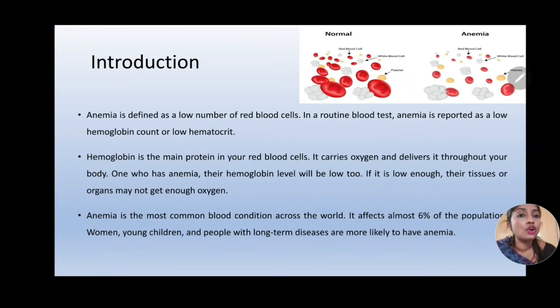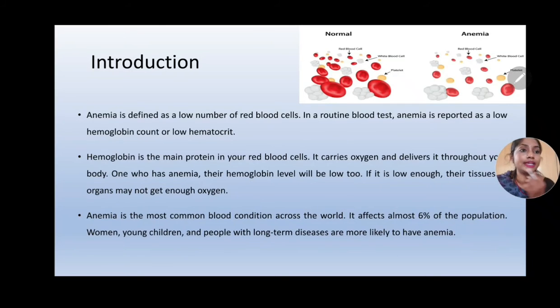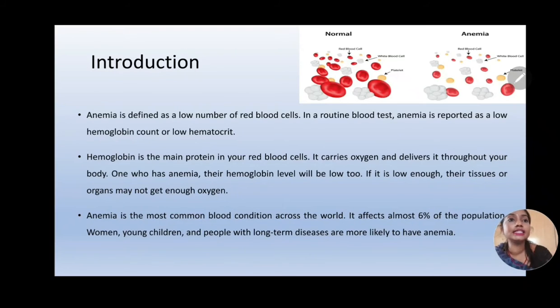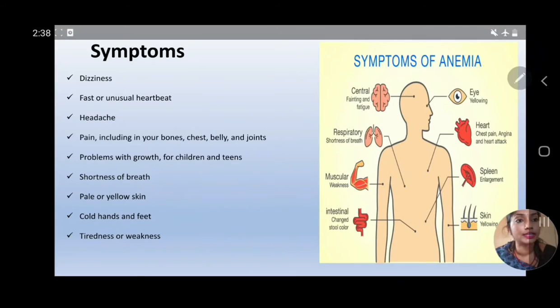Anemia is the most common blood condition across the world. It affects about 6% of the population. Women, young children, and people with long-term diseases are more likely to have anemia. In this image, you can compare normal blood and an anemic person's blood. In a normal person's blood, RBC cells are greater in number, so the RBC count is high, whereas in the case of anemia, the RBC count is low. So in that way, we can say the person is anemic. A blood test is enough to say whether a person is anemic or not.